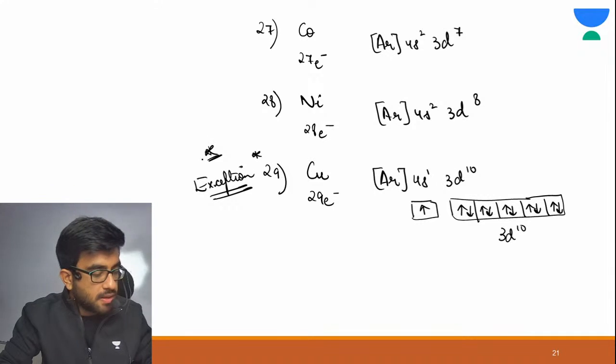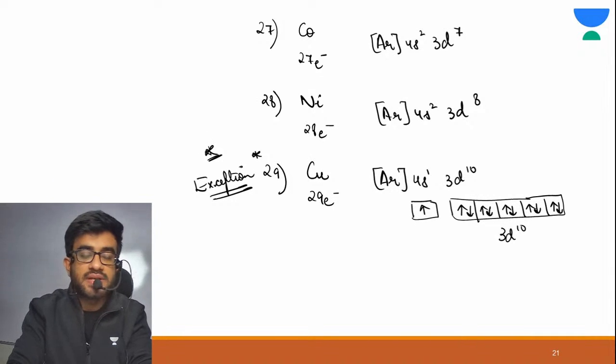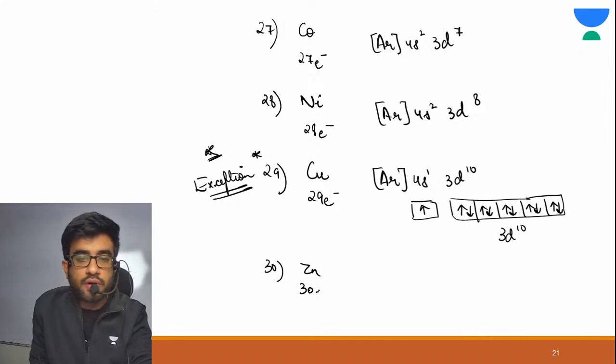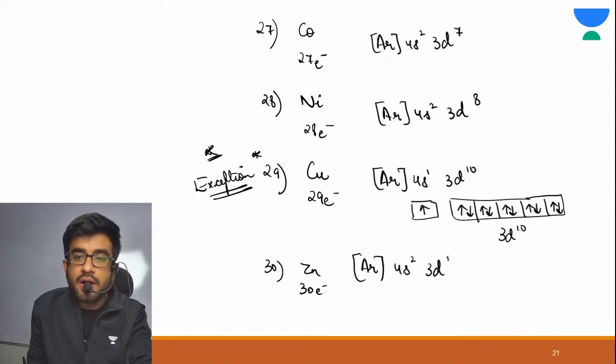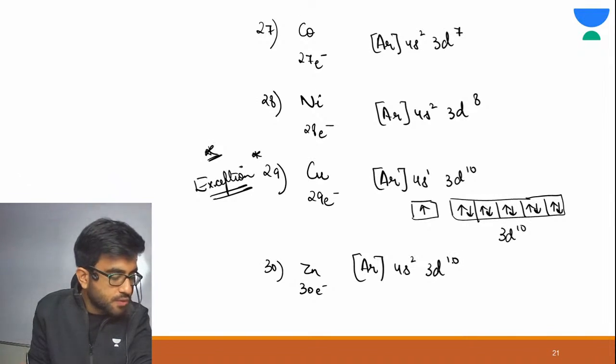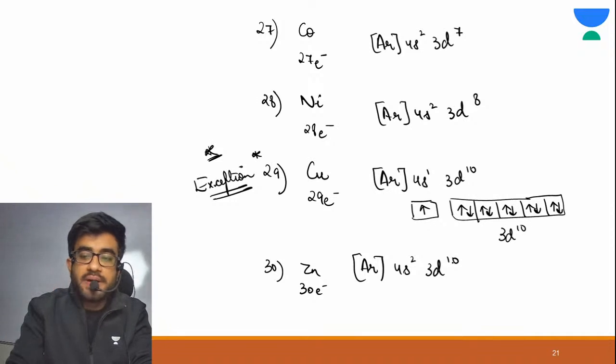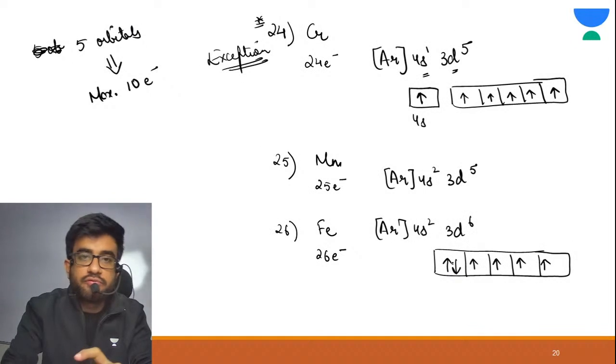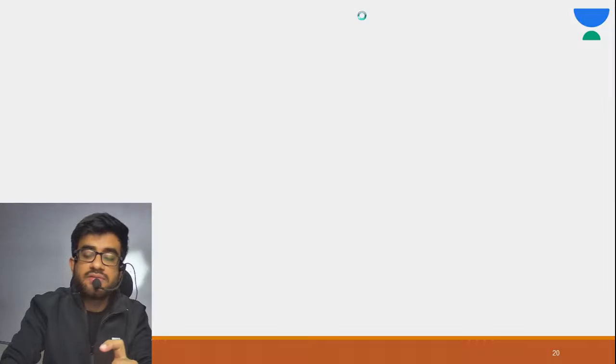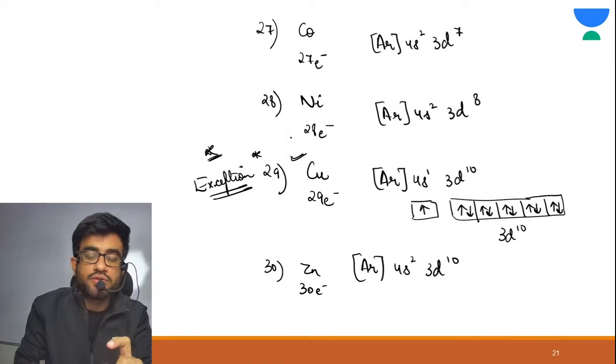And last is your zinc. 30 electrons means your argon 4s2 3d10. Now just pay attention here. You have your two exceptions. First was your chromium, and then second was your copper.